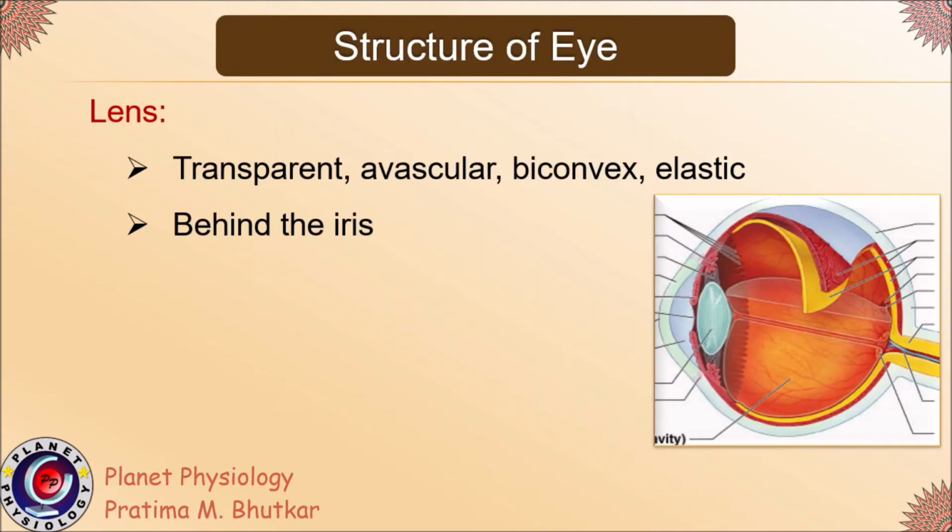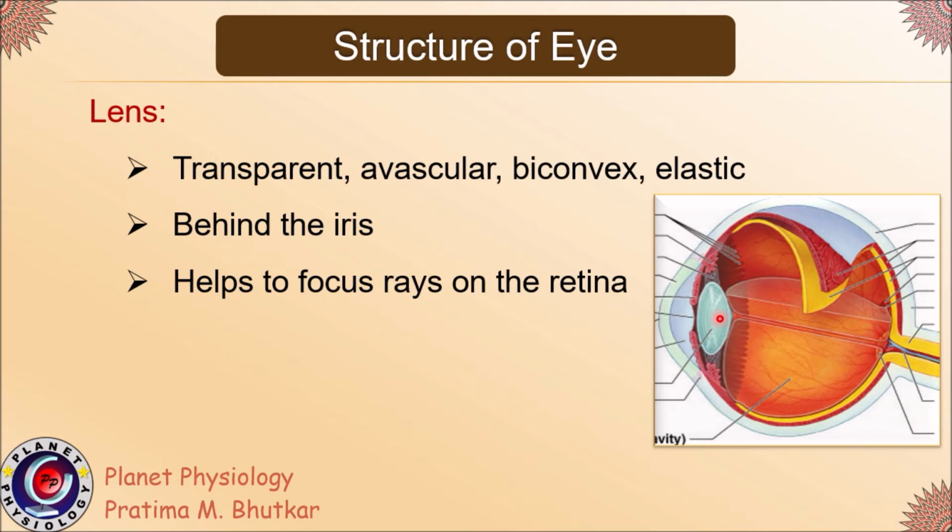Now coming to the lens. The lens is the most important part of the eye. Like the cornea, the lens also is a transparent and avascular structure, and it is biconvex in nature. The lens is also elastic in nature, and thereby it can change its convexity as per the requirement. The lens is located behind the iris. It helps to focus rays exactly on the retina where photoreceptors are present.